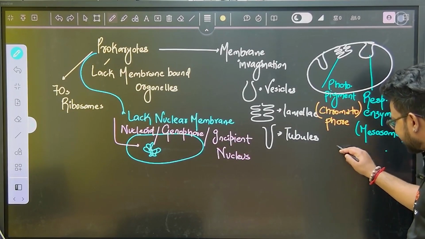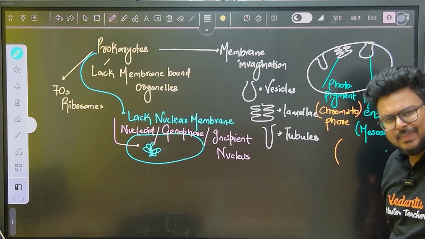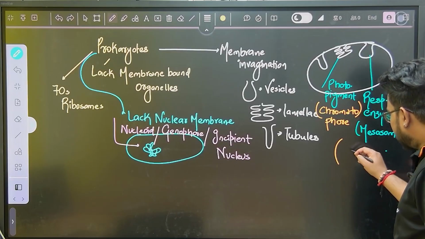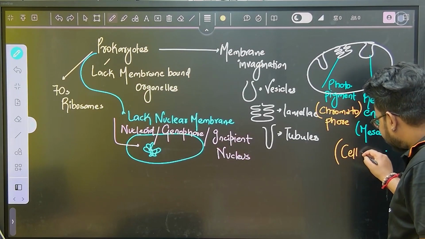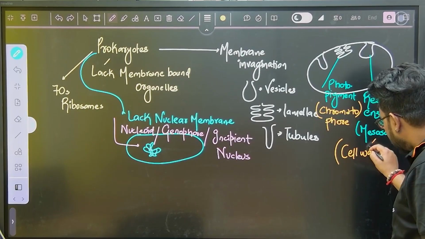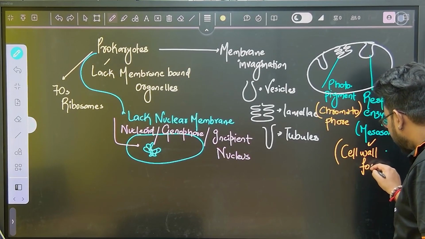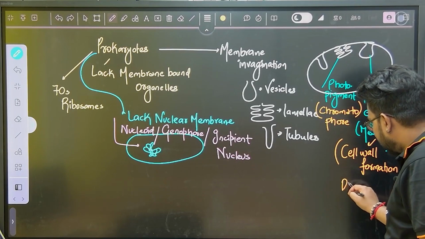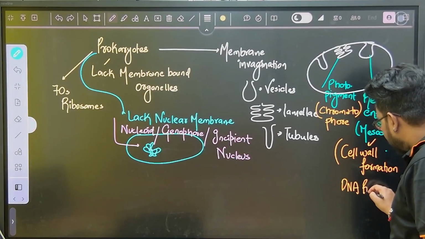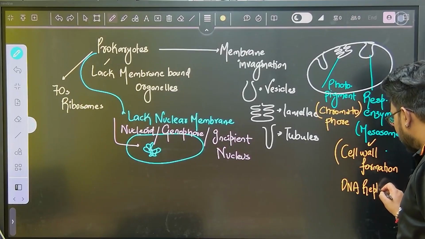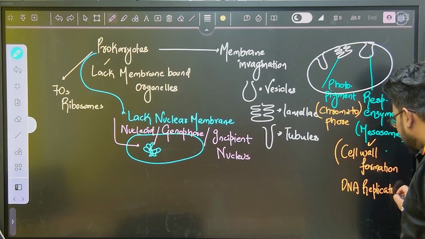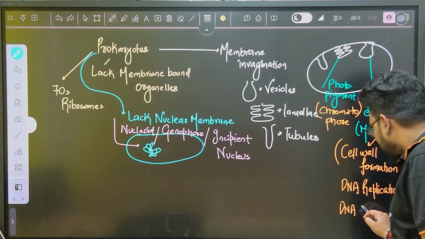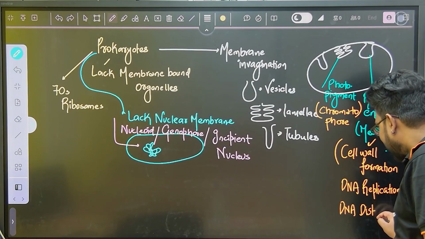So we can say it is a prokaryotic mitochondria, but mesosomes have certain more functions: they help in cell wall formation, DNA replication, as well as DNA distribution.